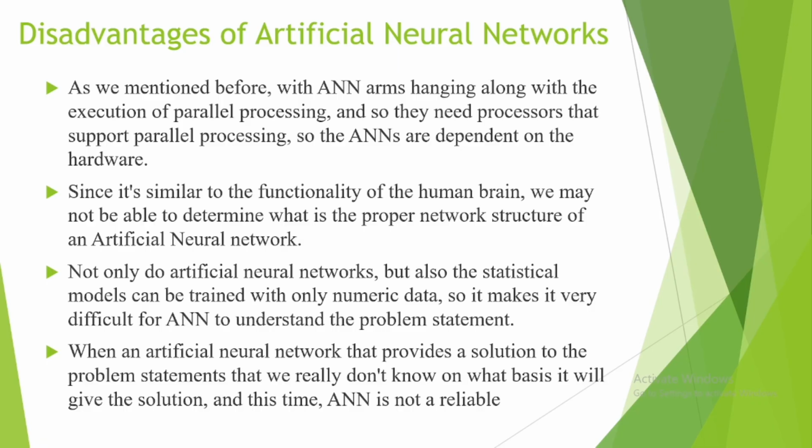Artificial neural networks, like statistical models, can only be trained with numeric data, so it becomes very difficult for an artificial neural network to understand the problem statement. When an artificial neural network provides a solution to a problem statement, we really don't know on what basis it will give the solution, and at this time ANN is not reliable.